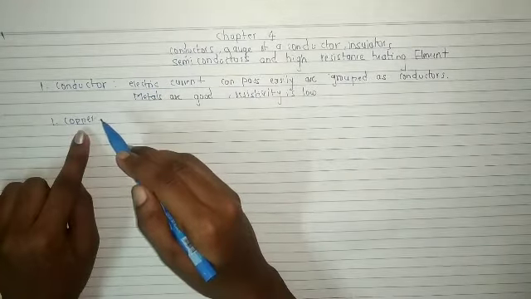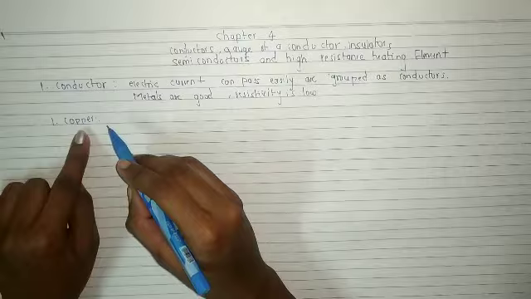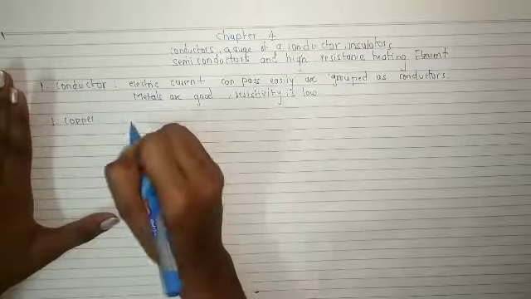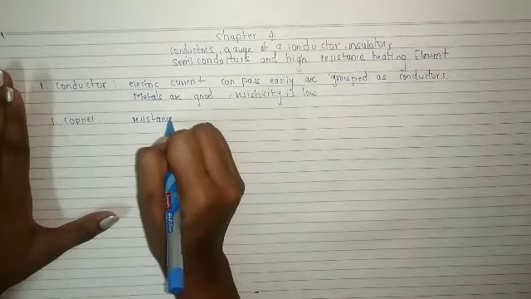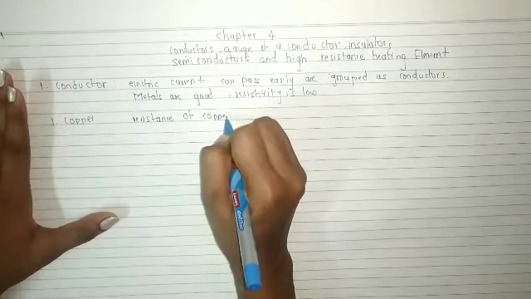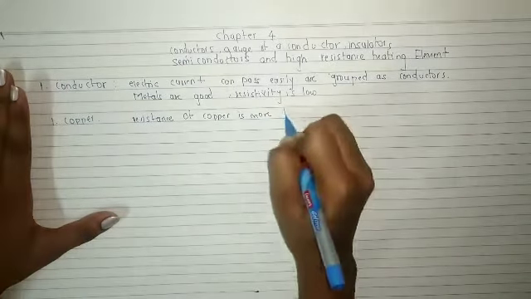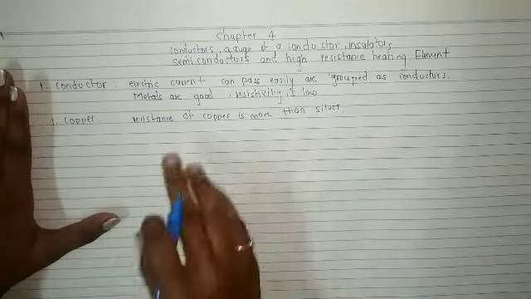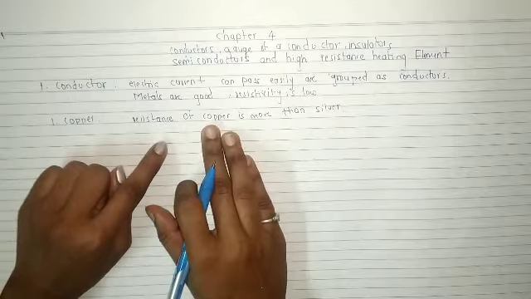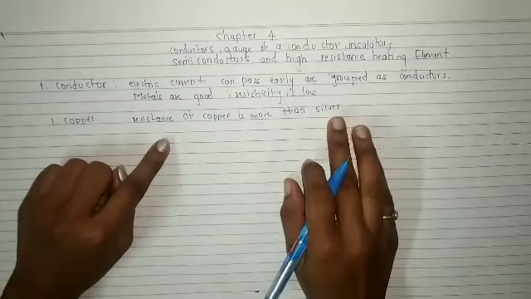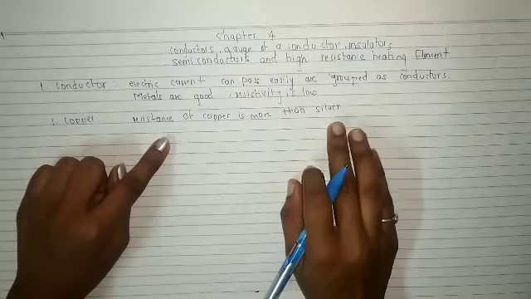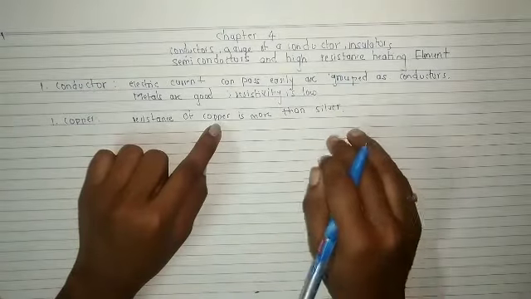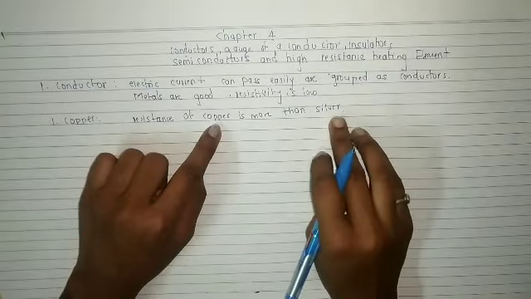So copper has its own resistance, and the resistance of copper is more than silver. That means the conductivity of copper is a little bit less than silver. Conductivity in silver is more. That means silver can flow the current very easily as compared to copper, but silver is very costly, so we cannot use it on a regular basis.